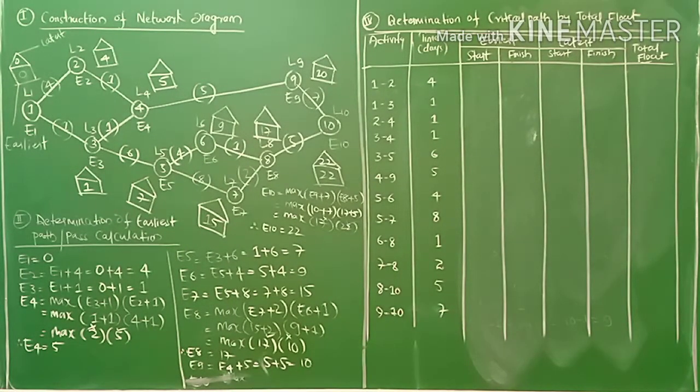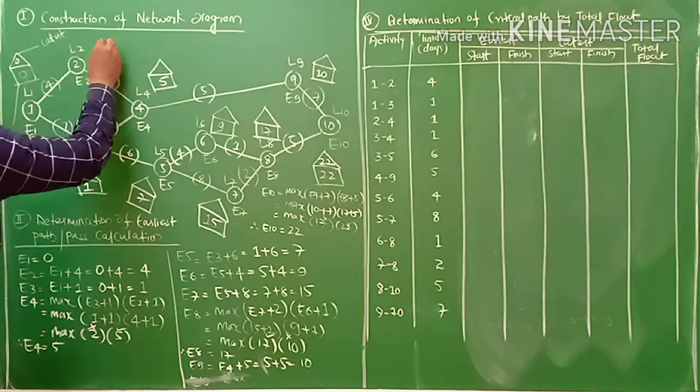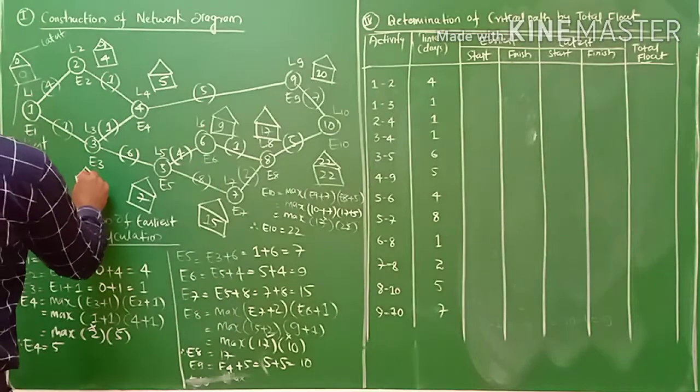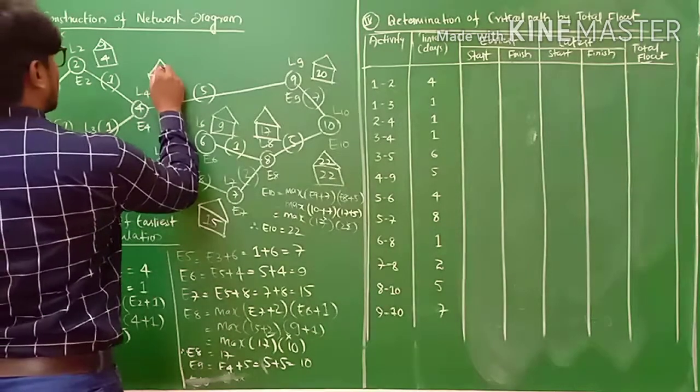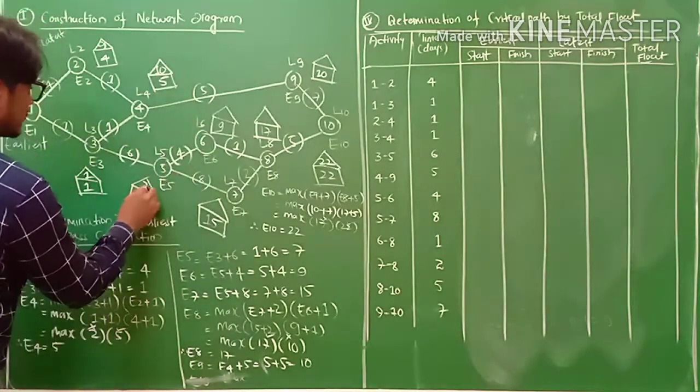The latest values are 0, 9, 1, 0, this is 9 and this is 1. For 4 it is 10, 10, 7, this is 10 and this one is 7.